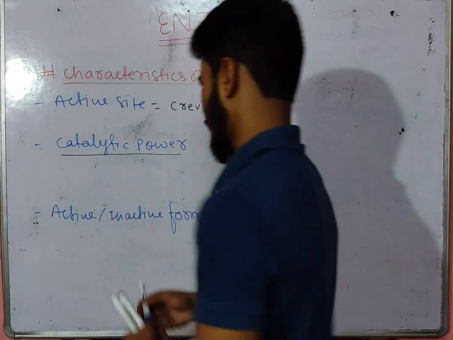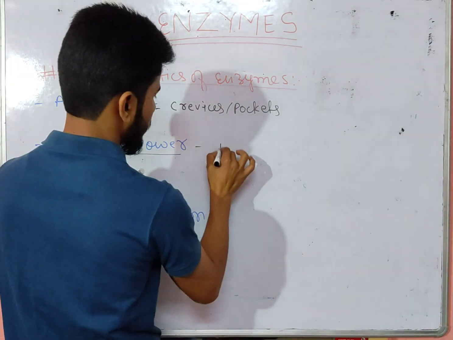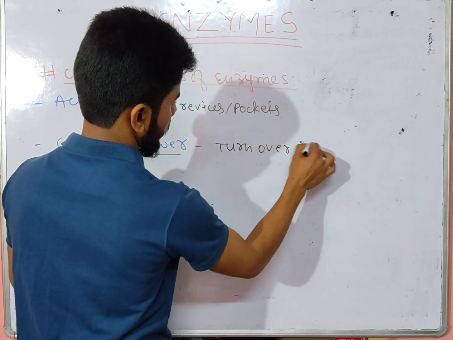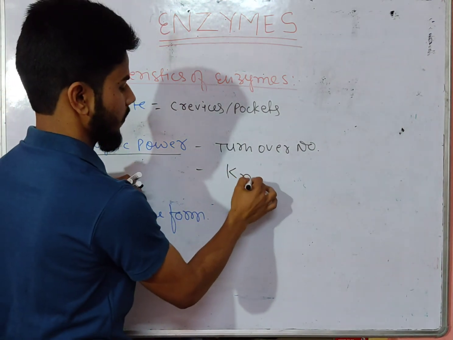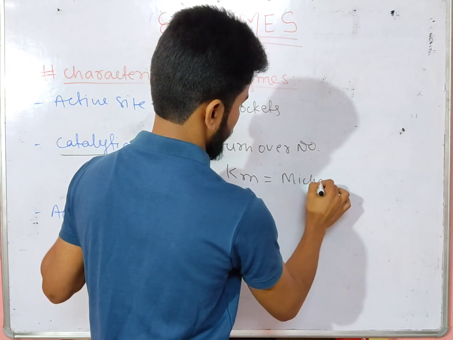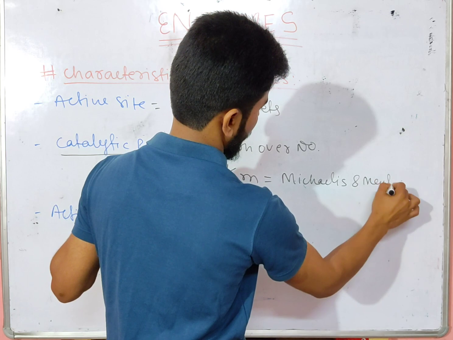So catalytic power depends on two factors. First one is turnover number, and the second one is the Km. Km is the Michaelis and Menten constant.